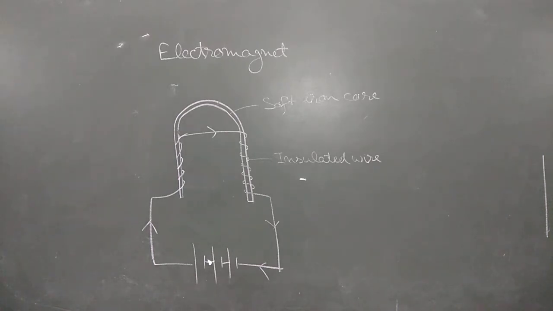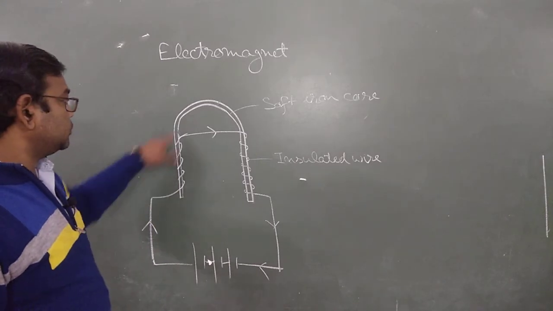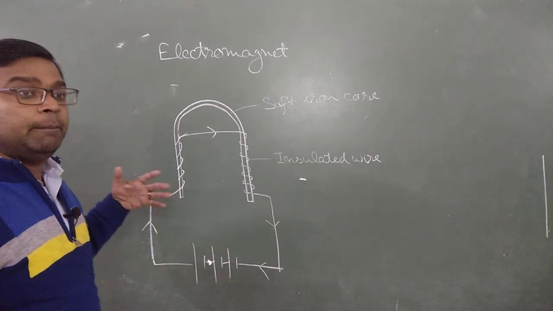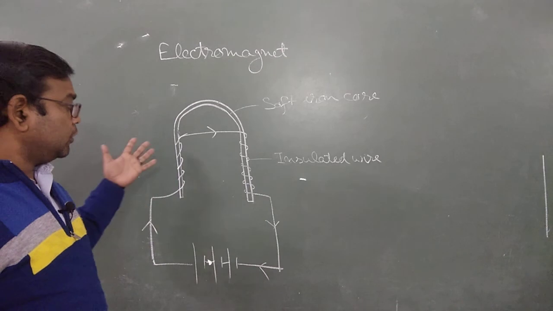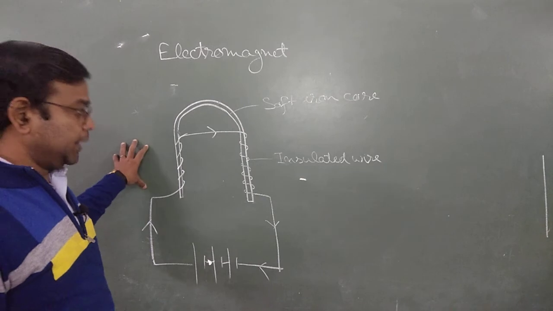Always remember that the core of an electromagnet is always made from soft iron. Whenever we pass electric current through this coiled wire, what happens? This soft iron core produces an attractive, magnet-like property. So at that time this arrangement behaves as an electromagnet.